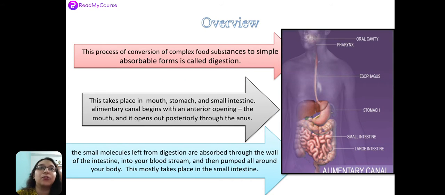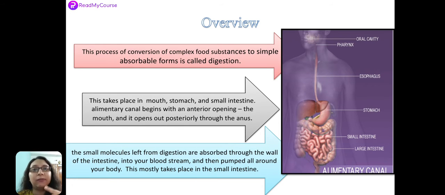Okay, so what is digestion? Digestion is the process of conversion of complex or larger food molecules into simpler forms or smaller food molecules which can be easily absorbed by the cells. Now this process of digestion basically begins from the oral cavity. From the moment we put the food inside our mouth, the process of digestion begins. The first thing that happens in our oral cavity is that we chew with our teeth, right? The larger particles of food are broken down into smaller particles of food. That is the first thing which is done by the teeth.